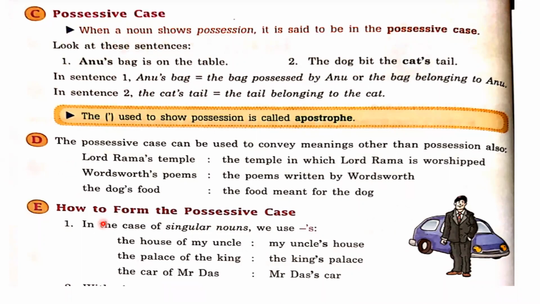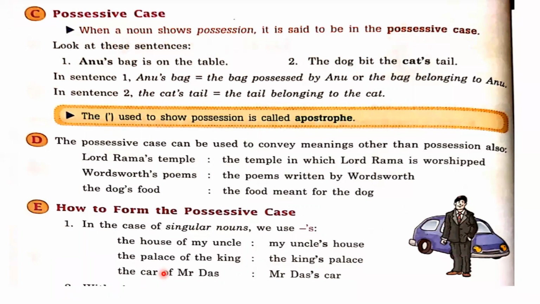Next, point E, how to form the possessive case. Now, dear students, we have to understand how to form the possessive case, means what changes we make to show the possession. So read the first point. In the case of singular nouns, we use apostrophe s, right? So dear students, whenever we want to show the possession of someone, we just have to put an apostrophe, which means a comma on the upper side, then s. Like the house of my uncle. I want to show the possession of my uncle on the house. So I will say my uncle's house, apostrophe, then s, then house.